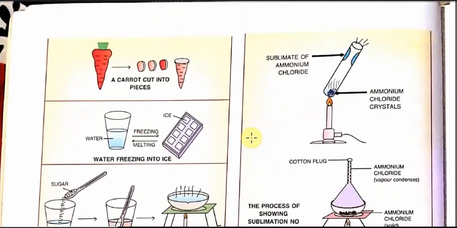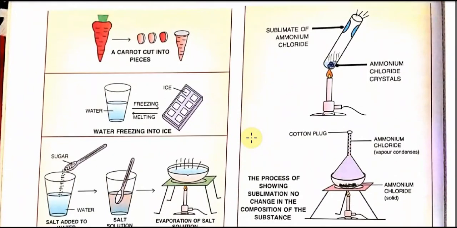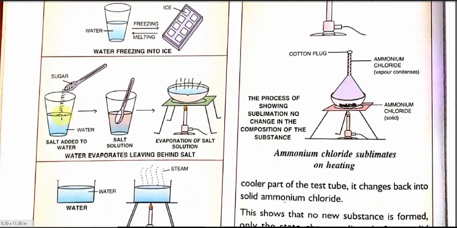Students, you can see some figures. We have the figures of the examples we have seen on the last page. A carrot cut into many pieces remains the carrot. Water on freezing changes to ice and ice can change back to water again. Similarly, in this figure you can see we dissolve sugar in water, and the solution remains the same. After evaporation, the water goes out and we get the sugar.